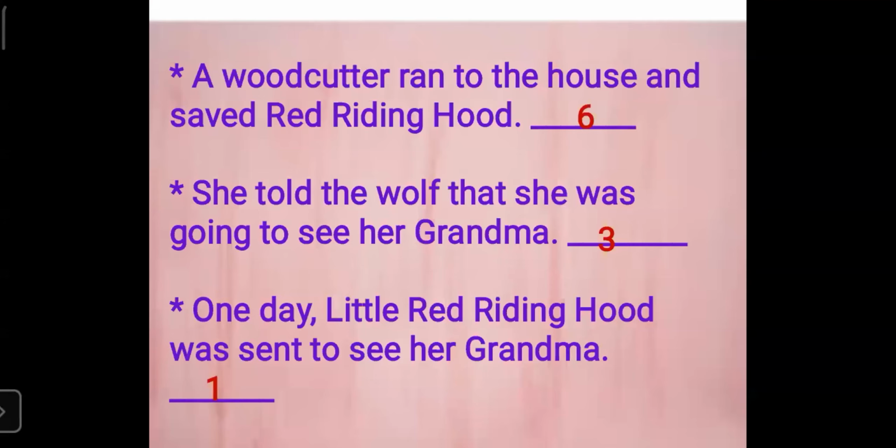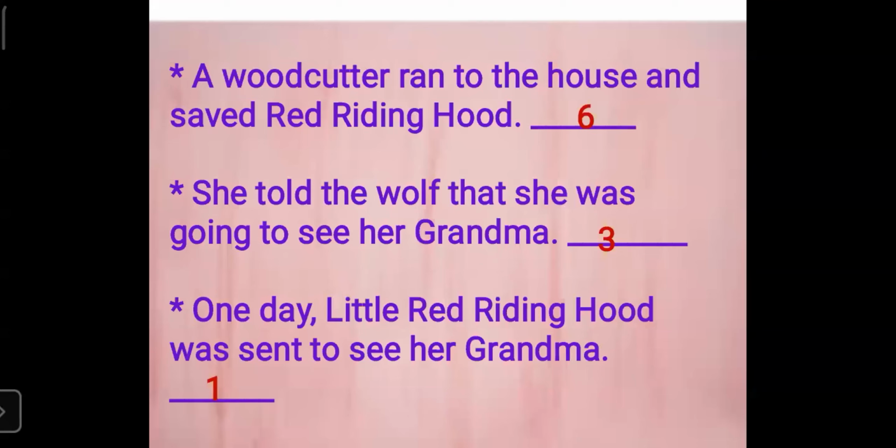So as soon as Red Riding Hood enters the house, she saw the wolf on the bed. The wolf tries to eat her up. So she begins to shout, and after hearing her voice, there is a woodcutter in the jungle. The woodcutter comes running to the house and he saves Red Riding Hood from the wolf. So this is the story.